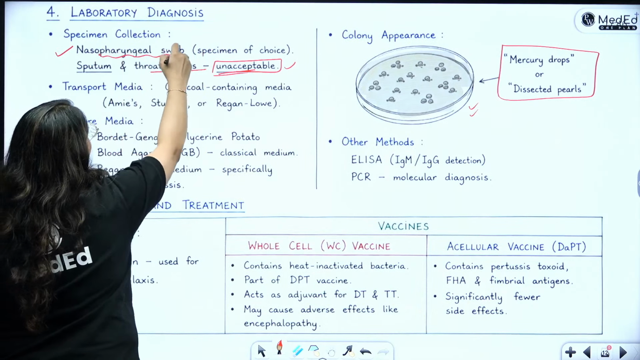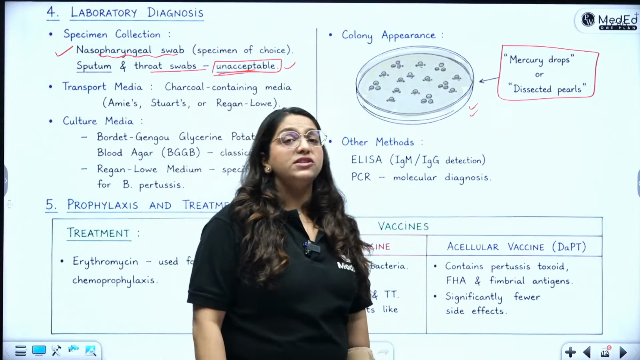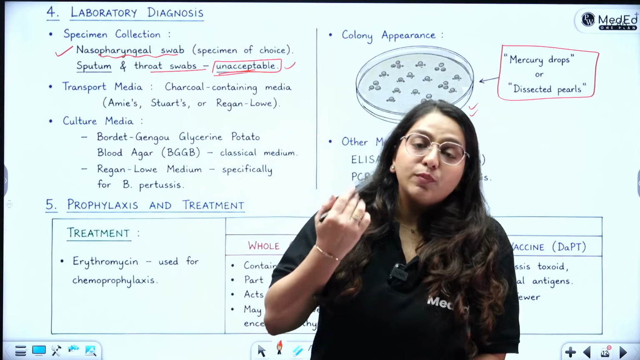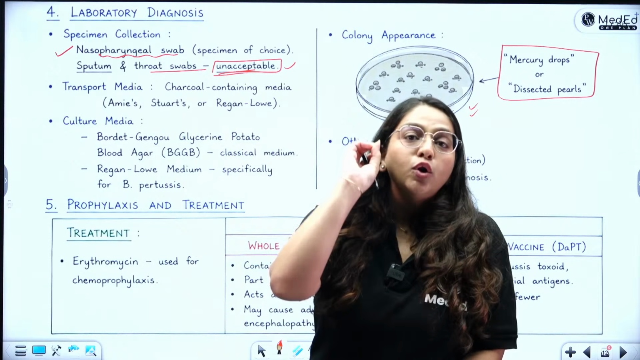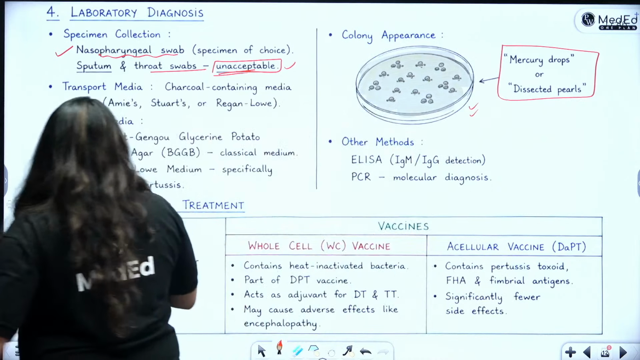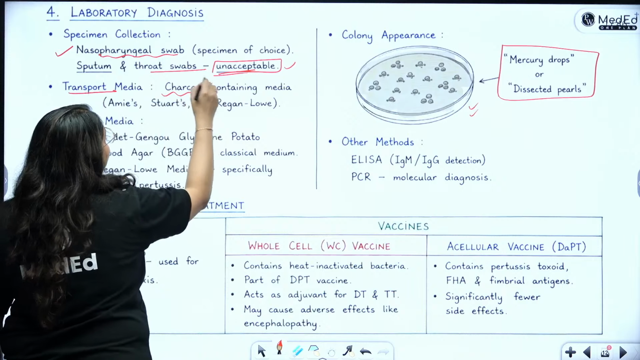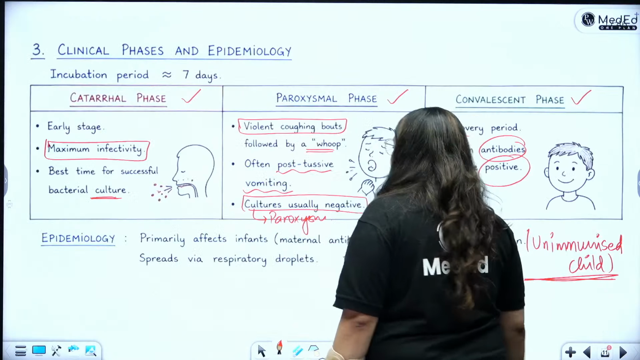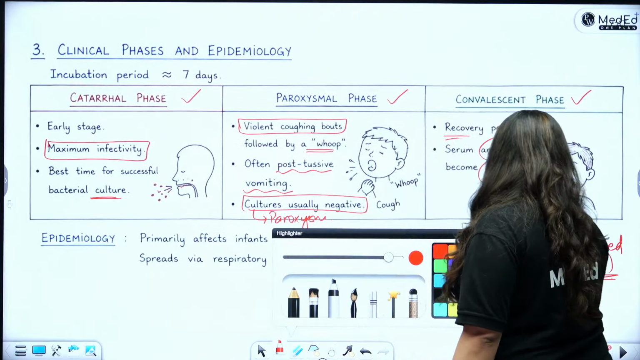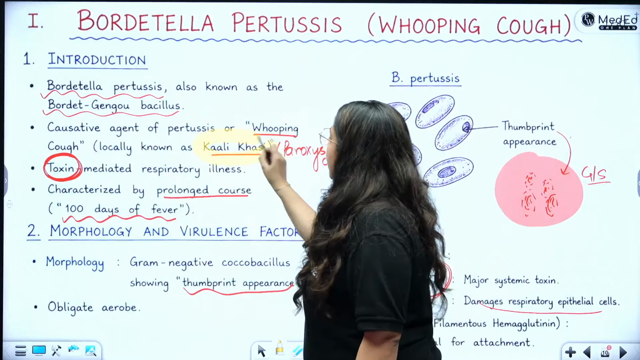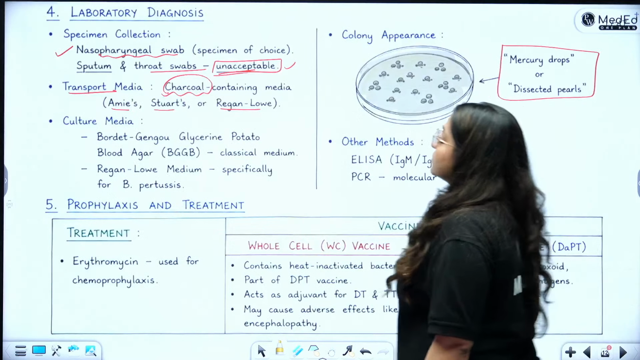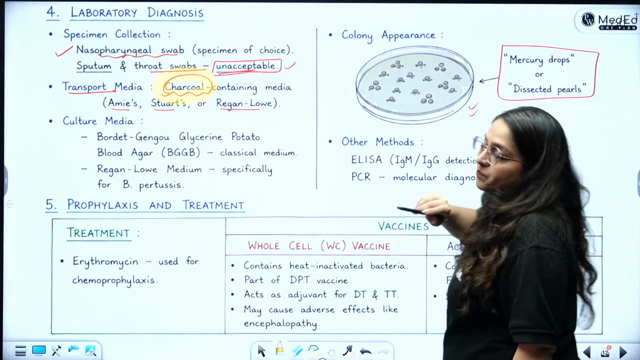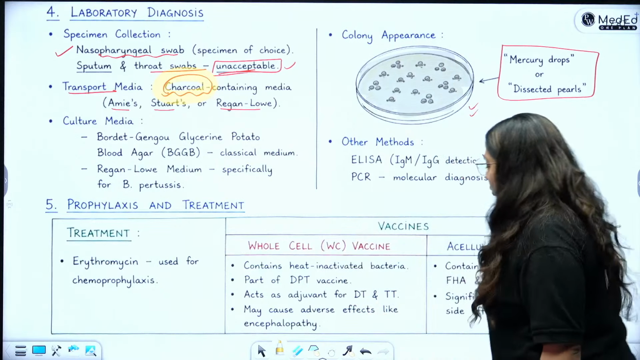At least you have to go up to the lower level, which is the nasopharyngeal swab, because pertussis involves the bronchial tree. It involves the laryngobronchial area. Therefore, it is a little lower in the respiratory tract. Transport media used is charcoal containing media called as Ames or Stewart's or Regan-Lovey. It is kali khasi, so everything is going to be black, right? Everything is going to be black. Since it is kali khasi, so even the transport media is going to contain charcoal, and even the culture plate is going to look black, which is the Regan-Lovey agar or the Bordet-Gengou agar.